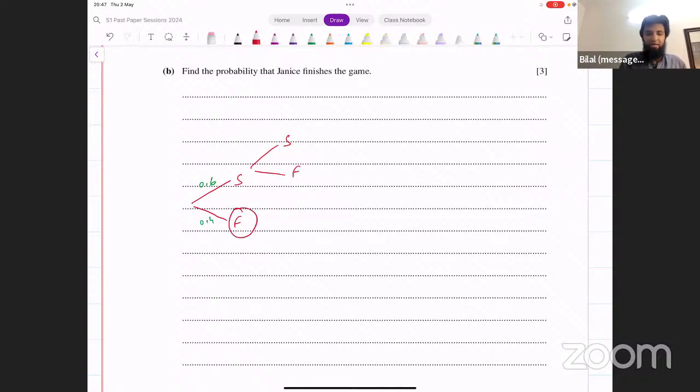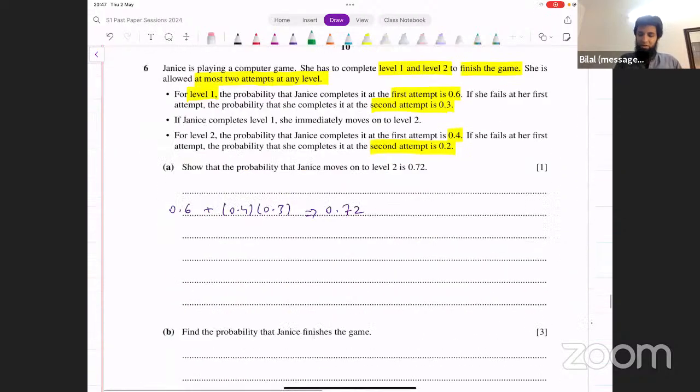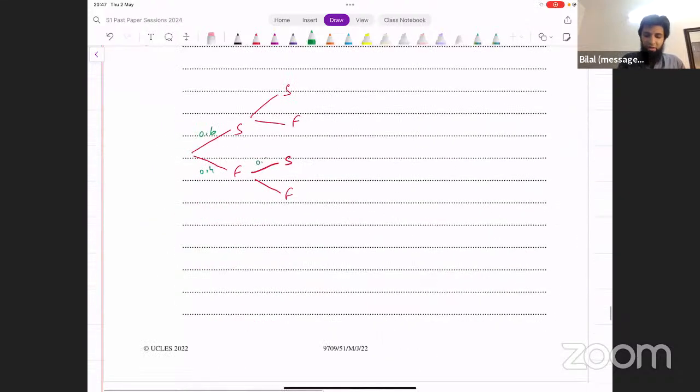If she fails at level 1, on the second attempt, she can either be successful or she can fail. If she fails both attempts, the game ends there because she has only 2 attempts for each level. For the second attempt, the probability of success is 0.3, and the probability of failure then would be 0.7.